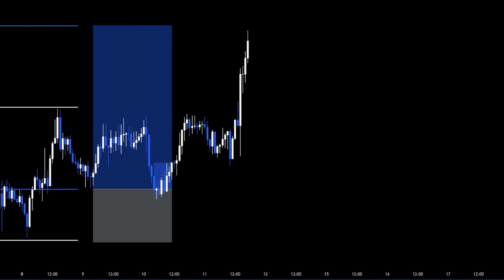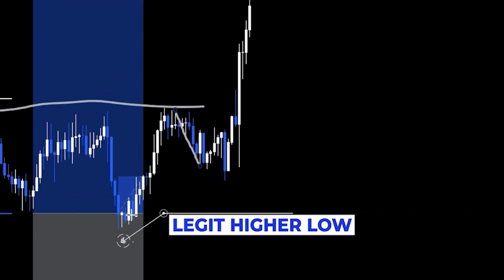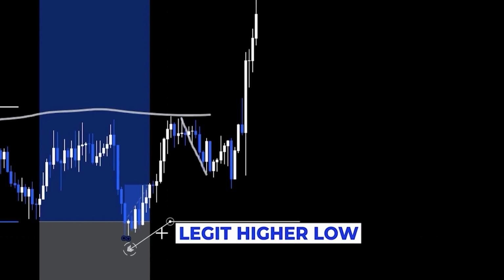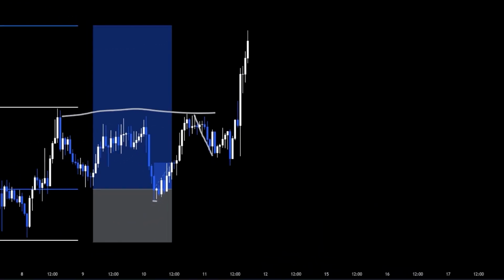And now, as you can see, price bounced back from this first critical point and created a higher low. Sorry, not a higher low, it's just a pullback, because this is the legit higher low, the lowest point of the pullback. So it created a pullback and then goes straight to the take profit.